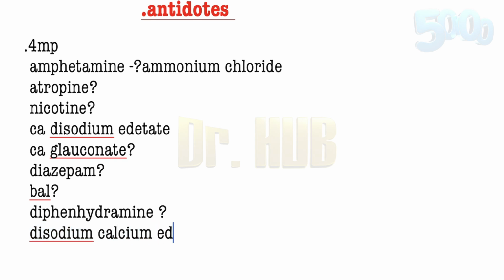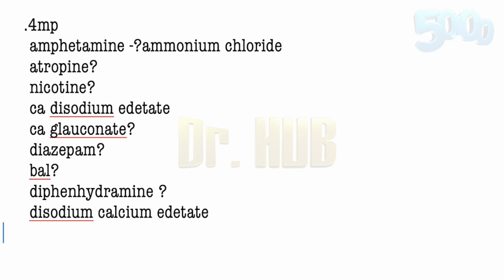Disodium calcium edetate can be given for lead. Then for mercury, you have DMPS, that is unithiol. Then lead is DMSA. Then for copper, mercury, chromate, zinc, they can also be given D-penicillamine. For methanol and ethylene glycol, it is going to be ethanol, which can be administered.